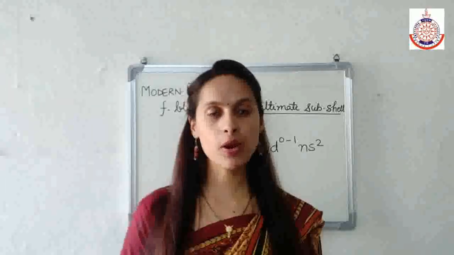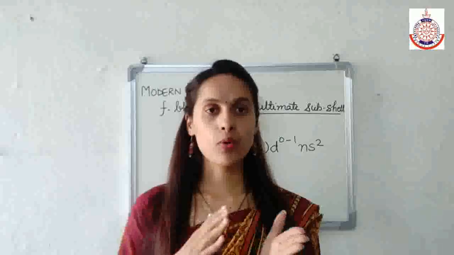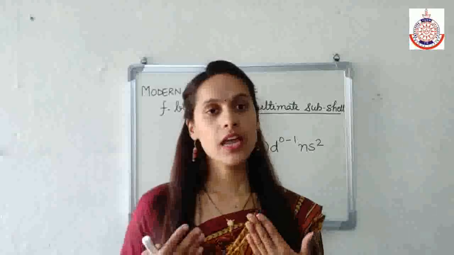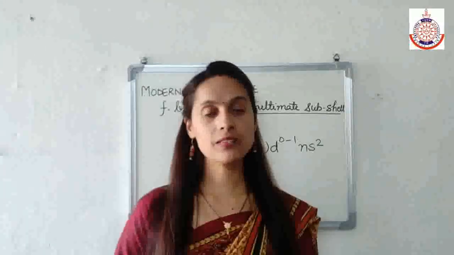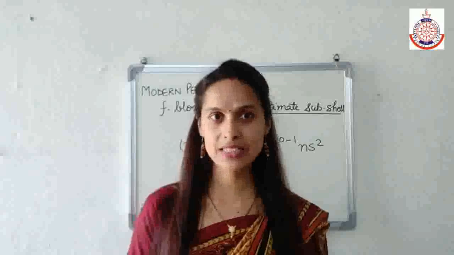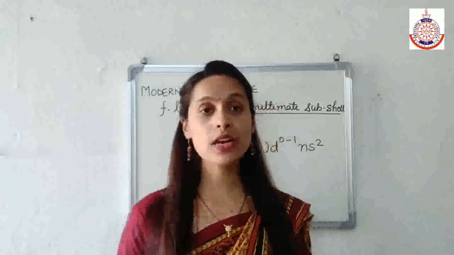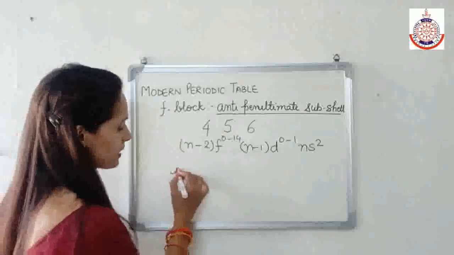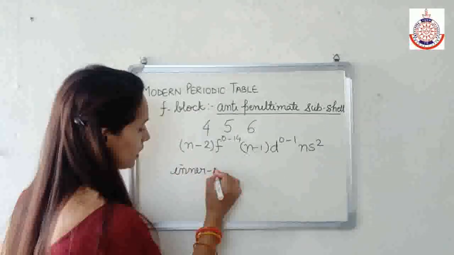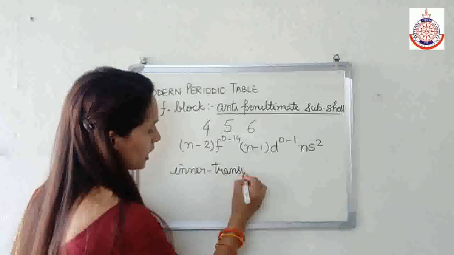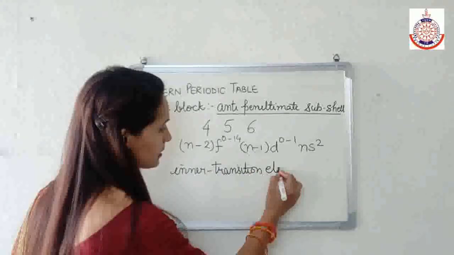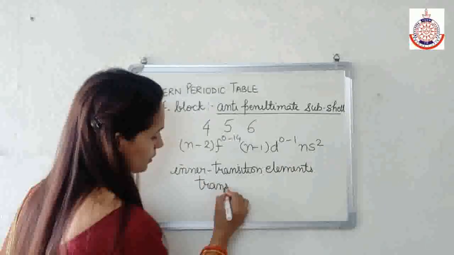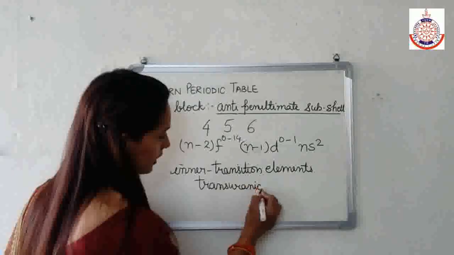S block and P block are collectively known as normal elements or representative elements. D block elements are known as transition elements. And F block elements are known as inner transition elements, or transuranic elements.